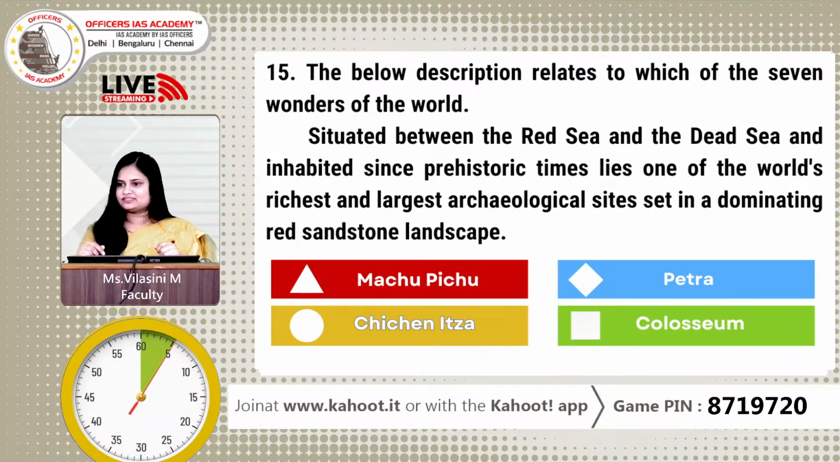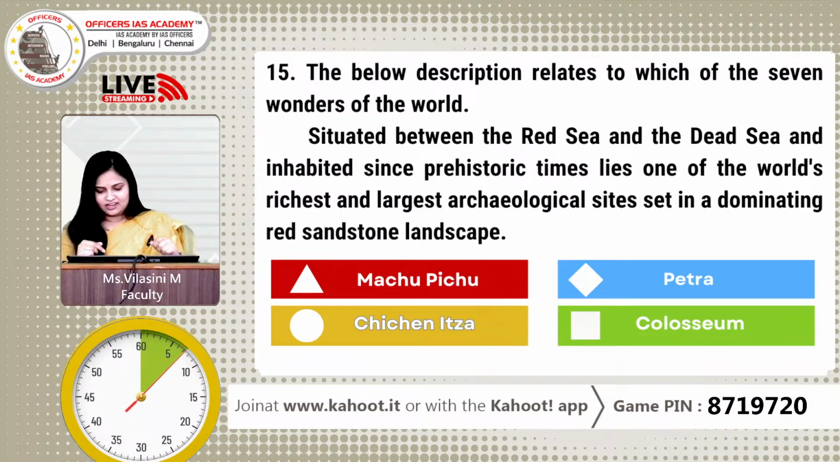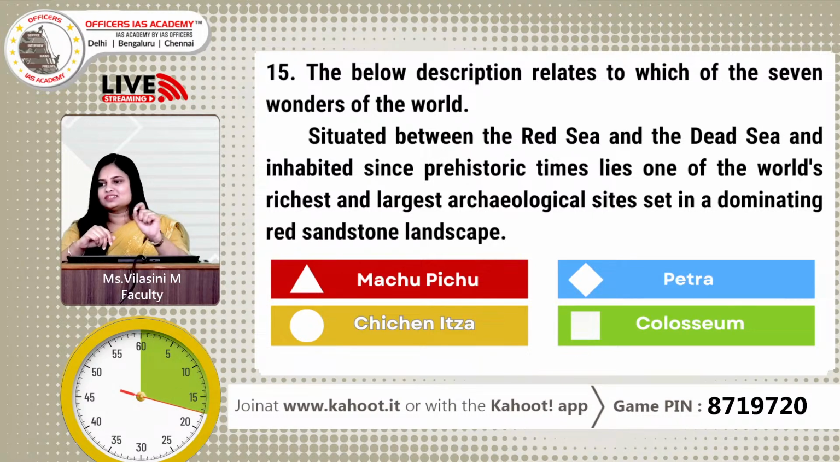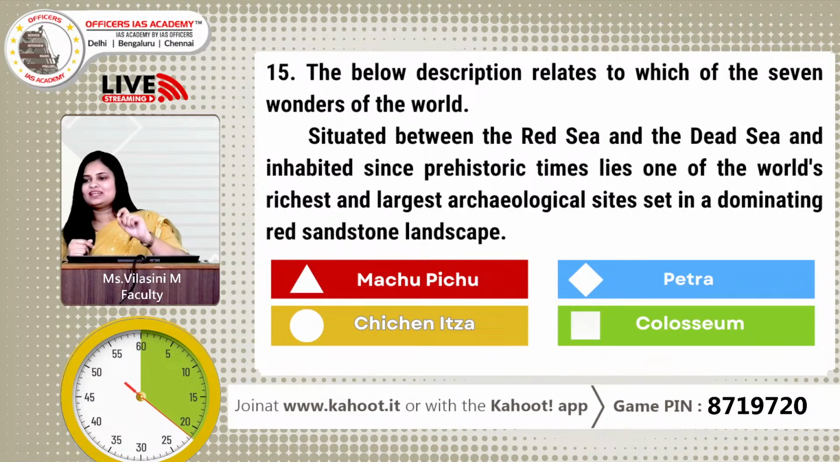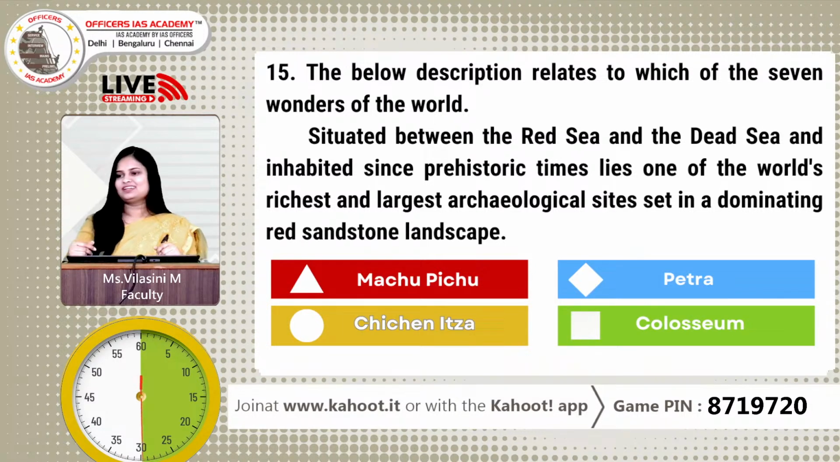Situated between the Red Sea and the Dead Sea. Okay, so guys, there is a technical glitch over here. Situated between the Red Sea and the Dead Sea and inhabited since prehistoric times lies one of the world's richest and largest archaeological sites set in a dominating red sandstone landscape. Your options are Machu Picchu, Petra, Chichen Itza, and Colosseum. So think, guys, think about the 7 wonders of the world.